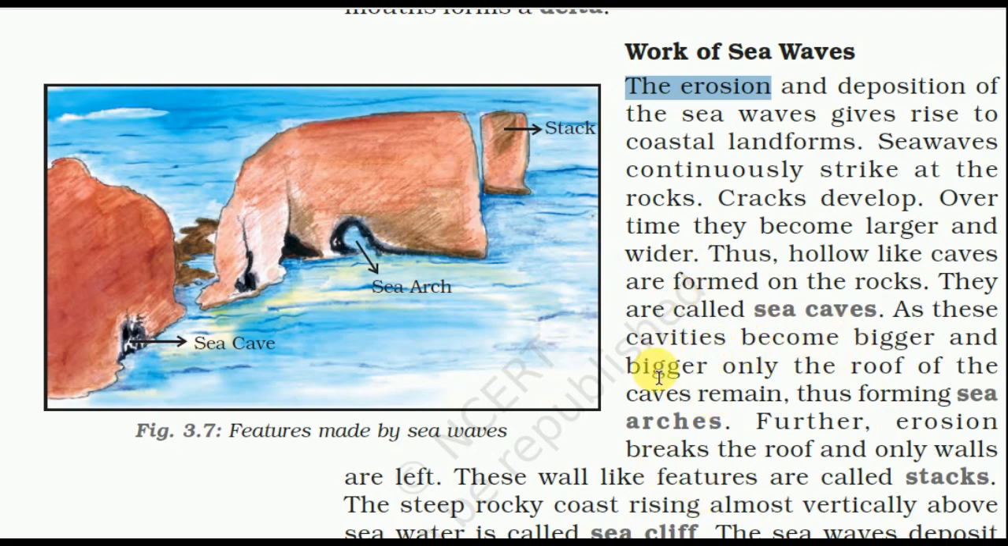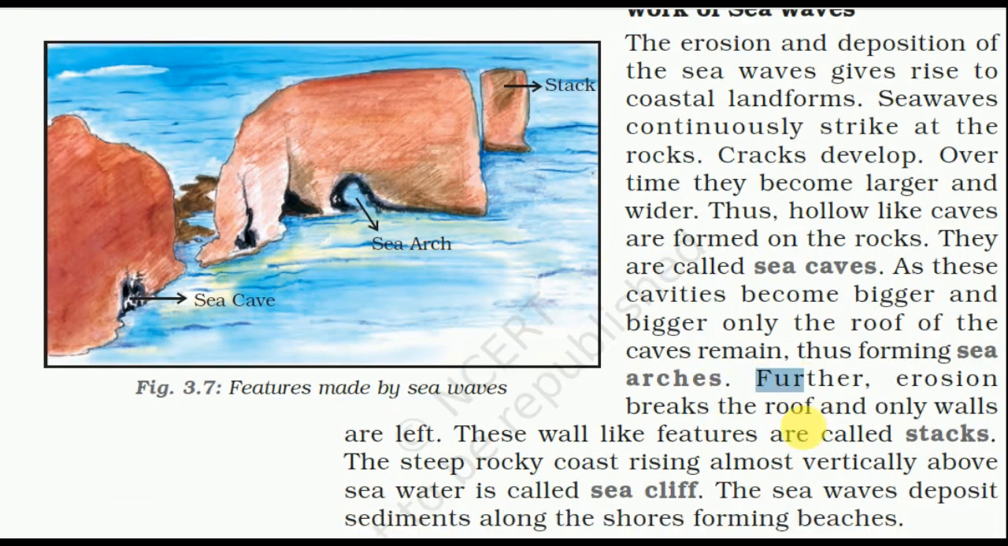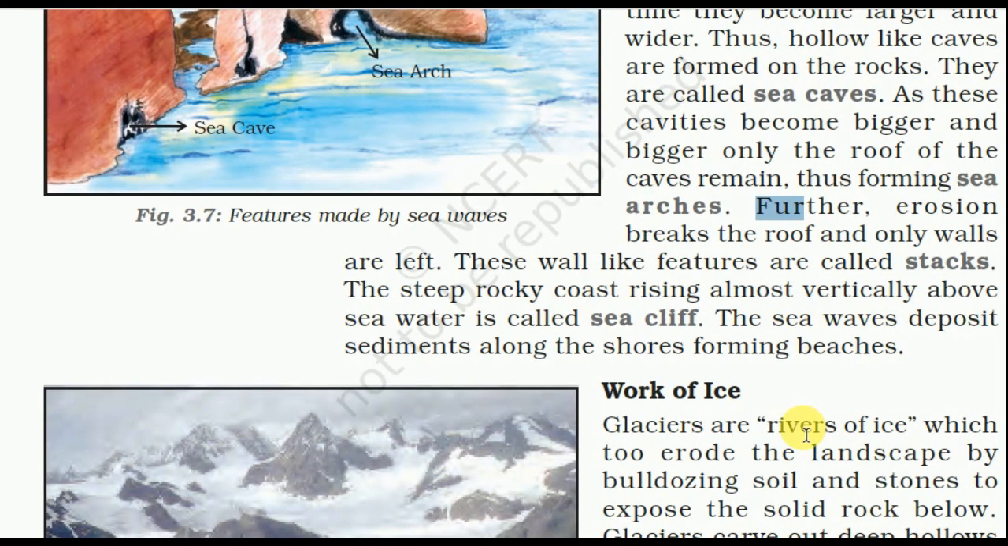As these cavities become bigger and bigger, only the roof of the cavity remains, thus forming sea arches. Further erosion breaks the roof and only the walls are left. These wall-like features are called stacks. The steep rocky coast rising almost vertically above the sea water is called a sea cliff. The sea waves deposit sediments along the shore, forming the beaches.